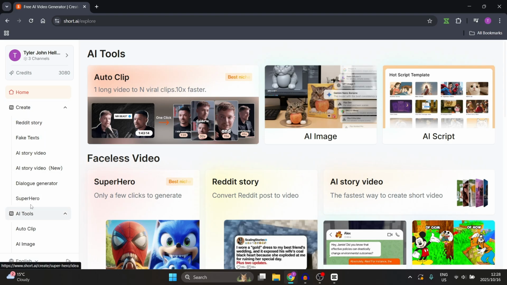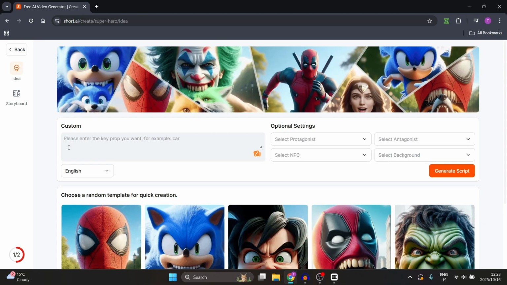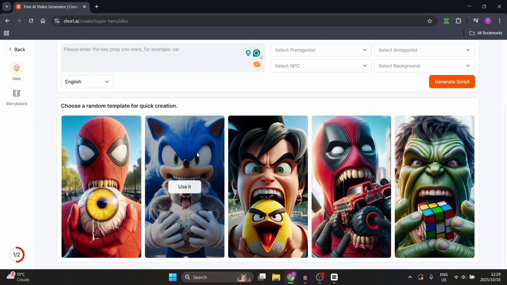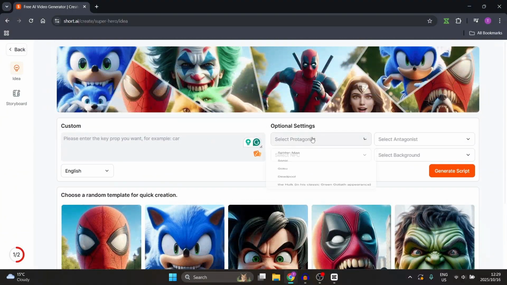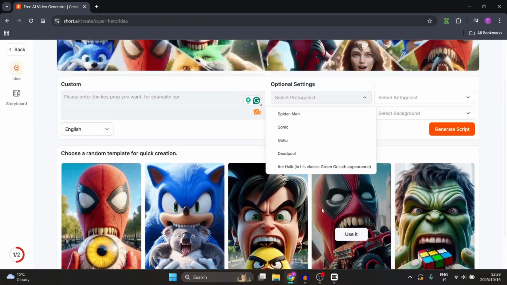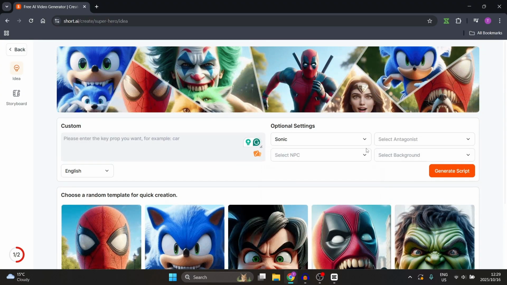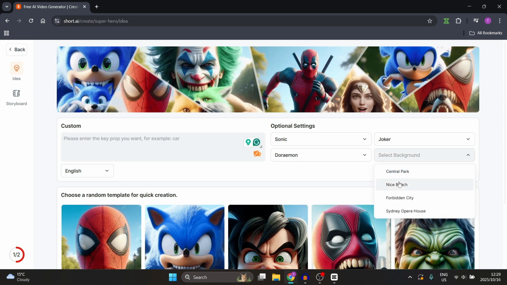The last section of the create over here is the superhero. So here you're going to enter the key prop that you would like. For example, they're giving a car, and you will be able to generate images like this. Okay, you can also choose any one of these as a template. There's some additional options over here, so you can choose maybe something like Sonic. You can choose some of these other options over here.